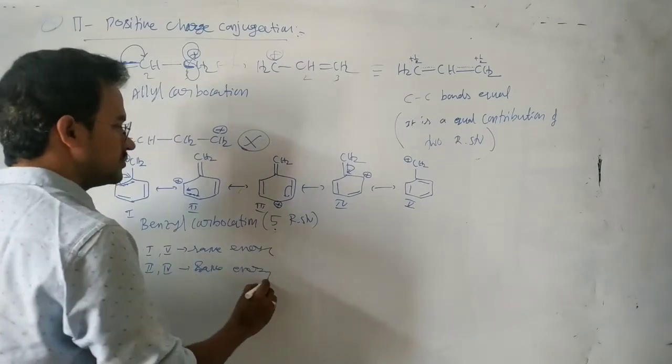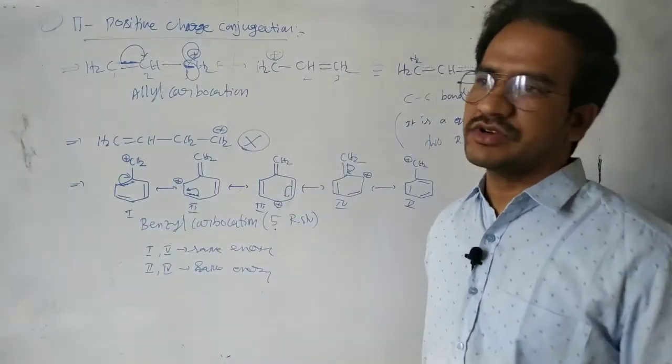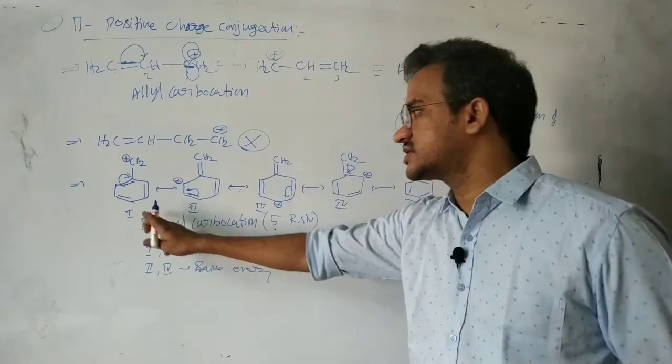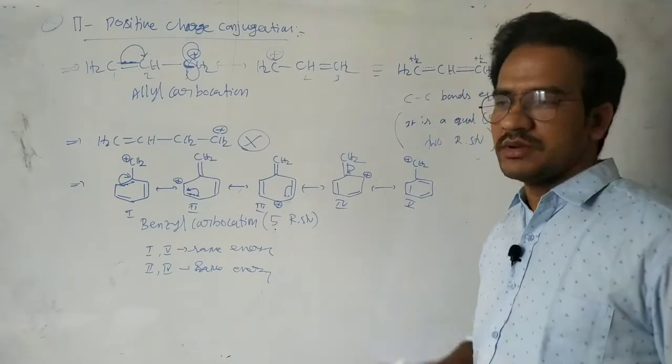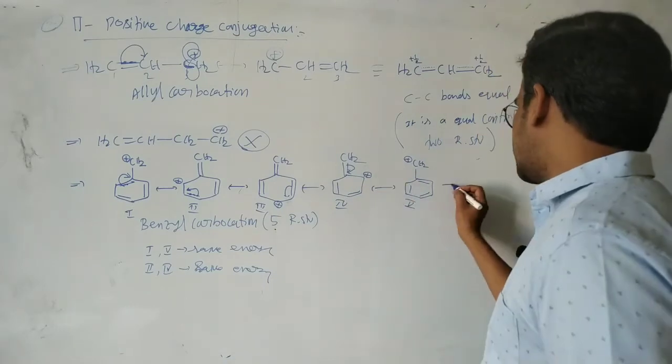Okay. And here the third one is different. So there are totally 5 resonance structures with a change in position of the pi electrons. You see, in this case the first one and the fifth one are resonance structures because there is a change in position of the pi electrons. Okay. So that's it. So next, in this case, what is the resonance hybrid?